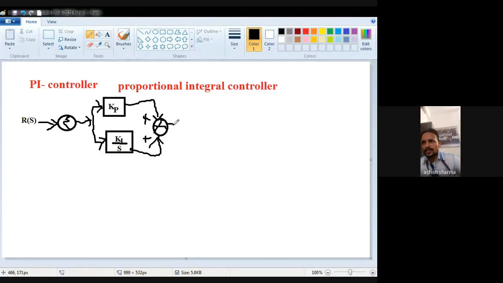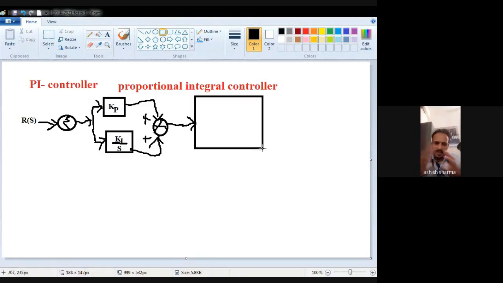Then the next one is your plant. One is the controller, one is the plant. So what should be the plant? The plant is always the same, like in the case of the P controller, the PI controller, and the PD controller, and that is omega n square